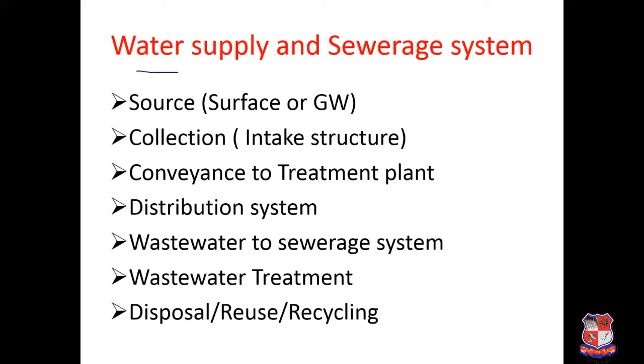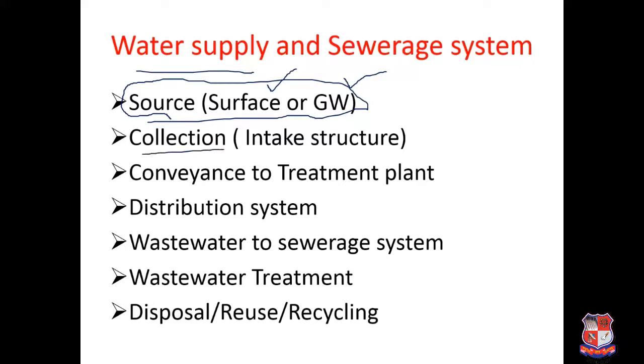For the water supply scheme, first we have to decide the source of water. Any source of water that you select depends upon your town or city nearby, that which source of water is available. It may be a surface water source or it may be a groundwater source. Generally for the surface water source, you have to provide the collection structure, and that is called the intake structure. Intake structure is also one of the topics that is included in your syllabus.